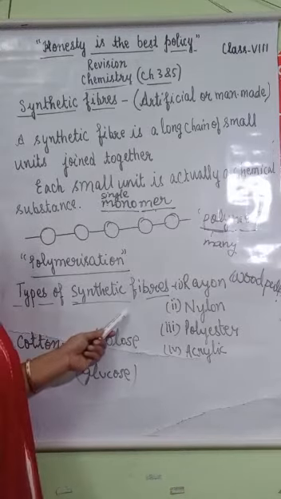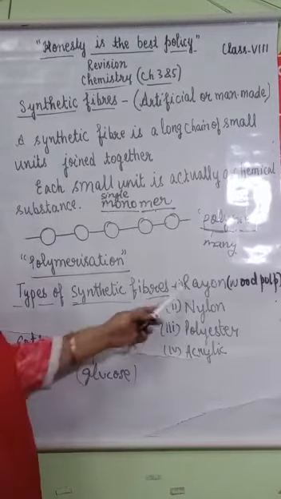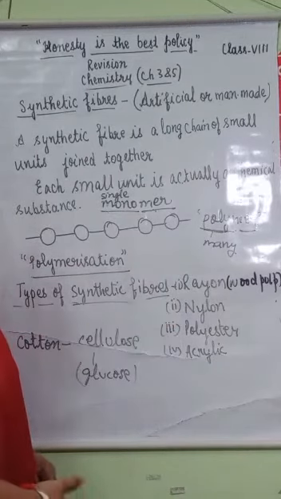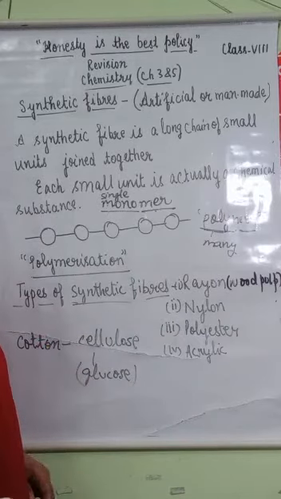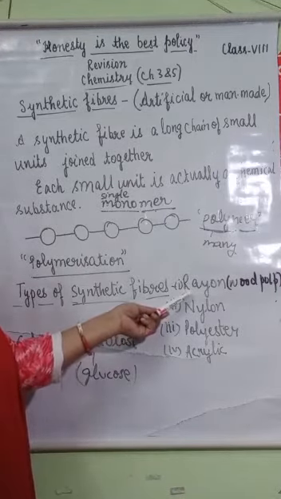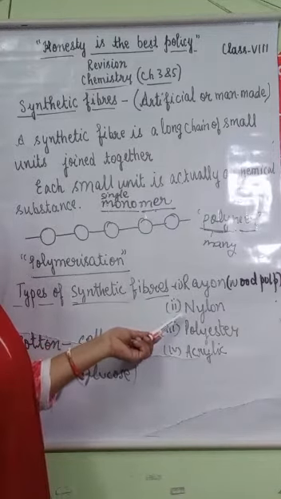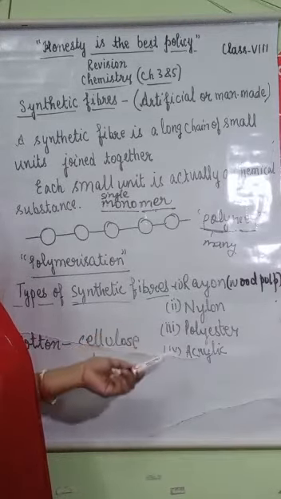There are different types of synthetic fibers. Rayon. Rayon is the first synthetic fiber which is obtained from a natural source, wood pulp. And nylon is a fully synthetic fiber which is prepared by using chemicals. So rayon is the first synthetic fiber obtained from a natural source, and nylon is the first fully synthetic fiber which is obtained by using chemicals.